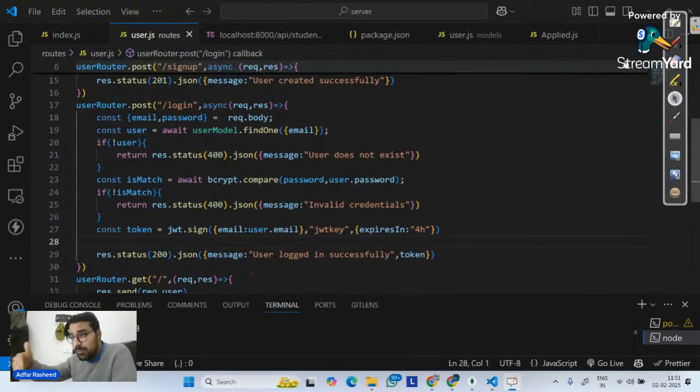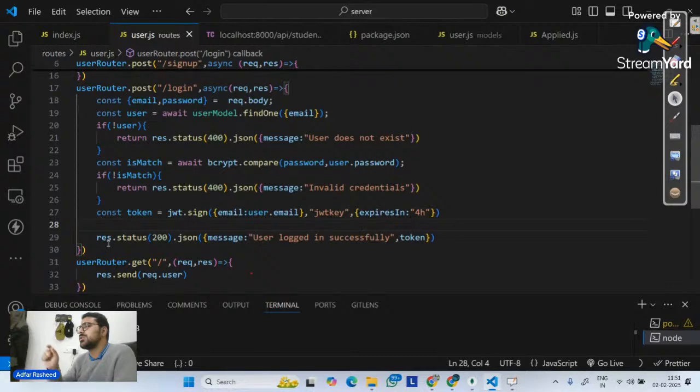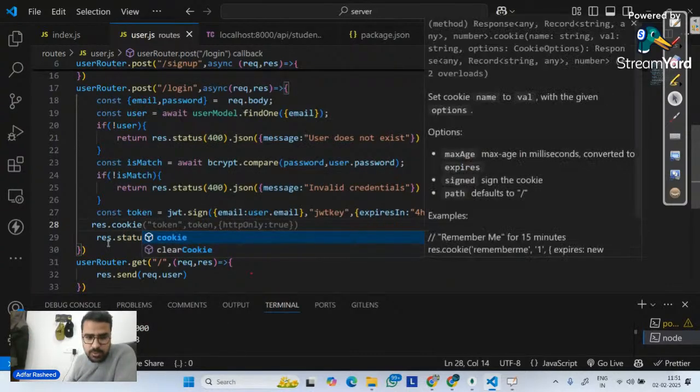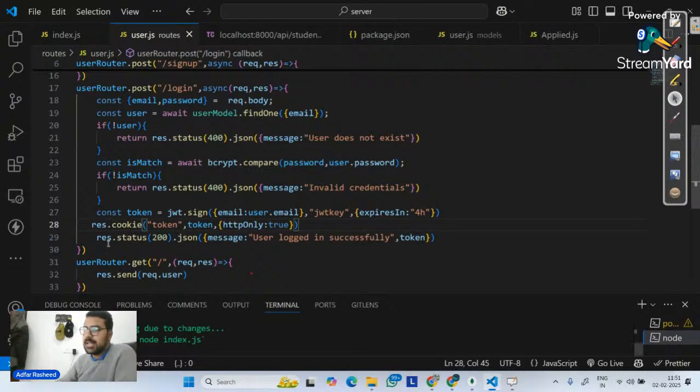How will I have to store this token somewhere? For that, I will tell it, please store this token in a cookie. So I will simply say response.cookie. In a cookie, please store a token with a key name token and the value is equal to token. Let me remove this key as of now.